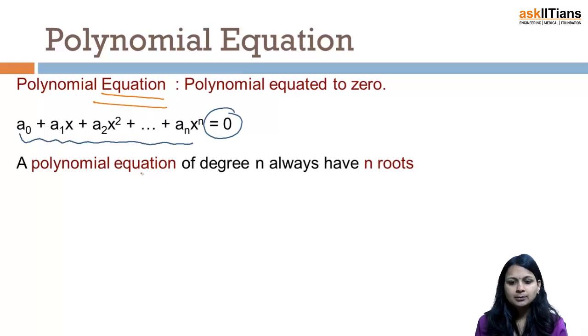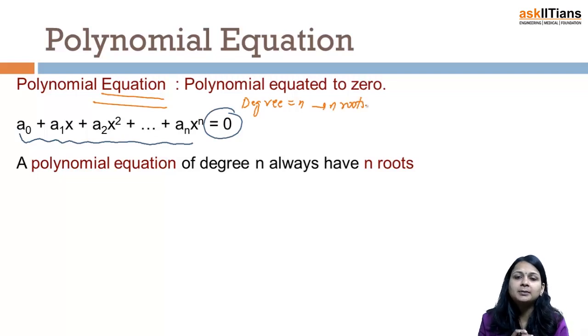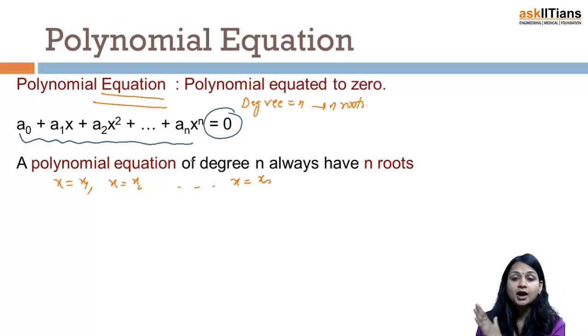Now, for a polynomial equation, why do I say the degree is very important? Degree is important because you can see that here degree is equal to n. So that means it will always have n roots. Now what do I mean by this n roots? By n roots I mean to say that for n values of x it will be equal to 0. Suppose I am putting x equal to x1, x equal to x2 and x equal to xn. For all these values, this whole expression a0 plus a1x plus a2x square and so on till an xn raised to the power n becomes equal to 0. So these are the roots, or I may also say that these are the solutions.